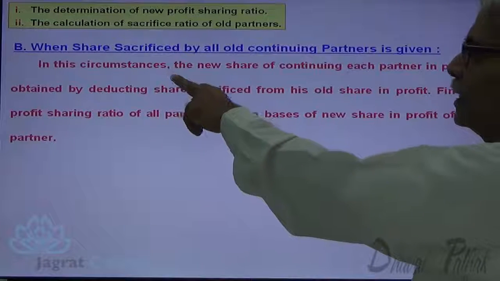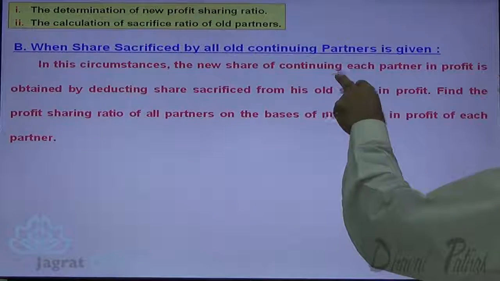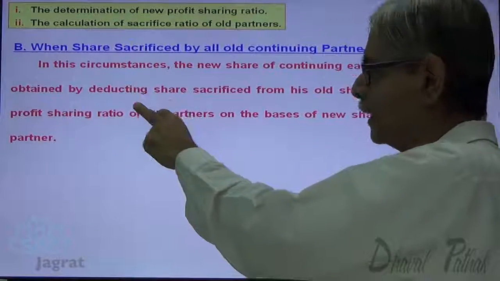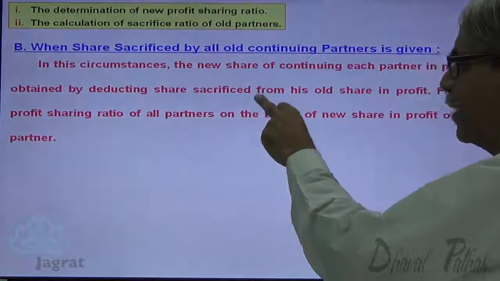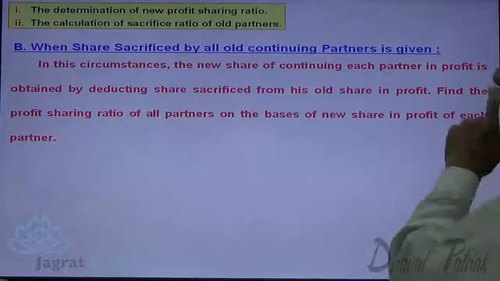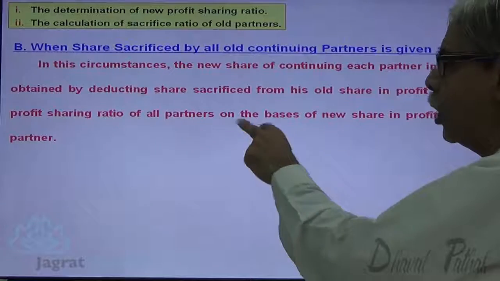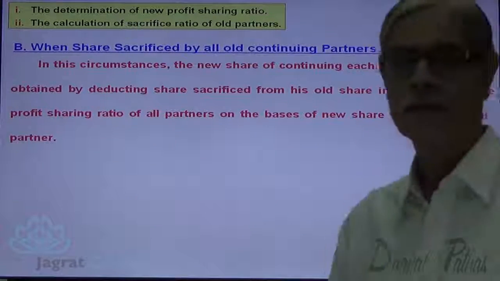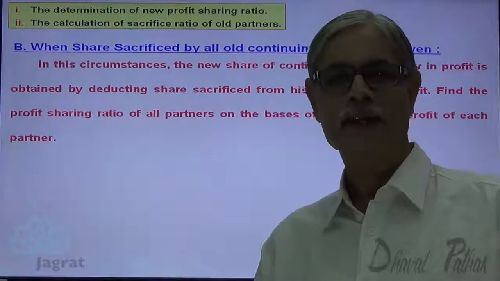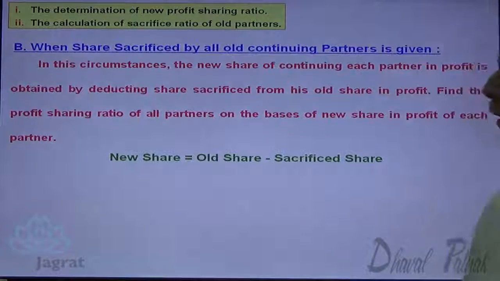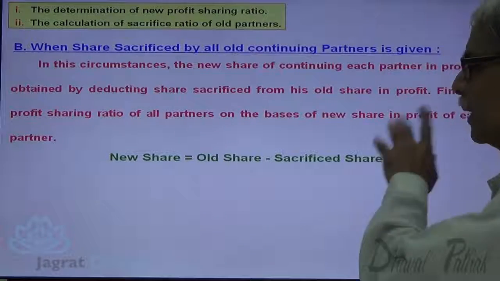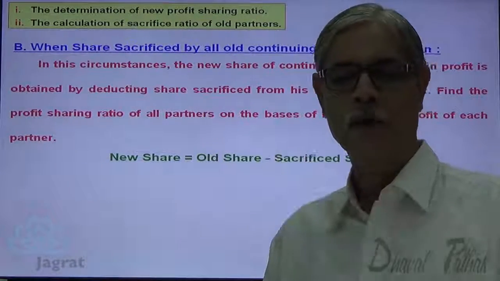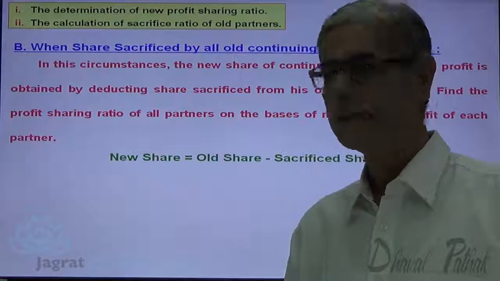In these circumstances, the new share of continuing each partner in profit is obtained by deducting share sacrificed from his old share in profit. Find the profit sharing ratio of all partners on the basis of new share in profit of each partner. Now see, let me take the illustration for that. See, new share is equal to old share minus share sacrificed. This is a formula that you know very well, because you have studied this formula in the previous chapters.